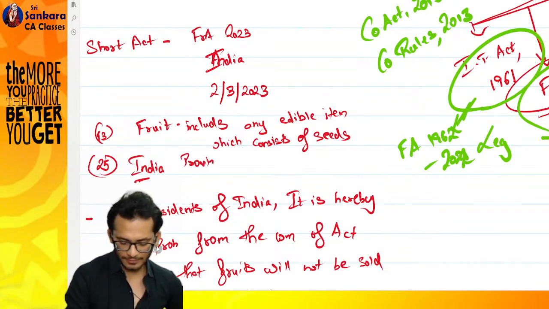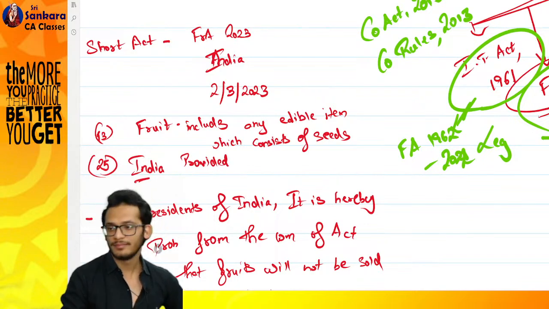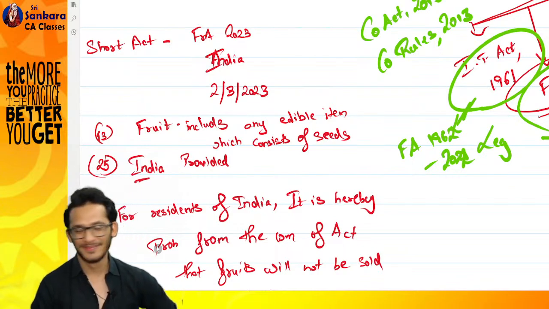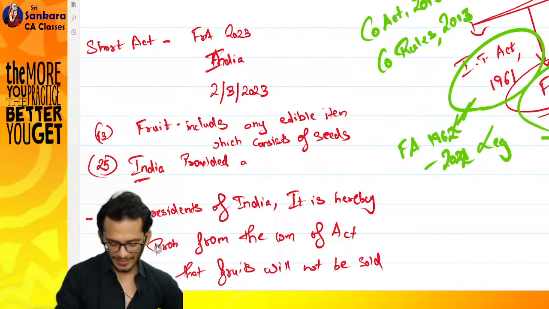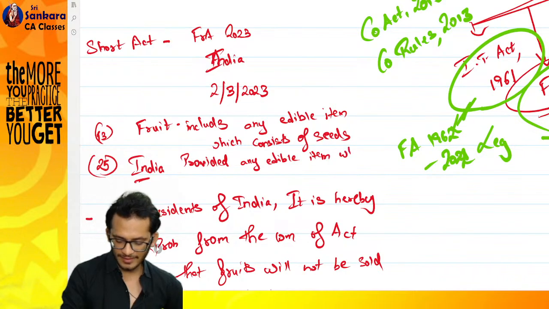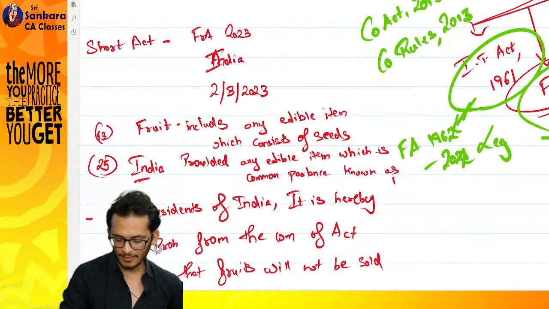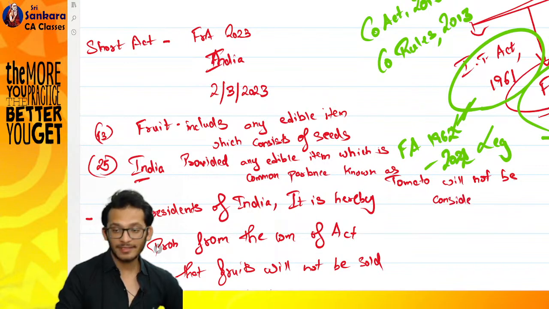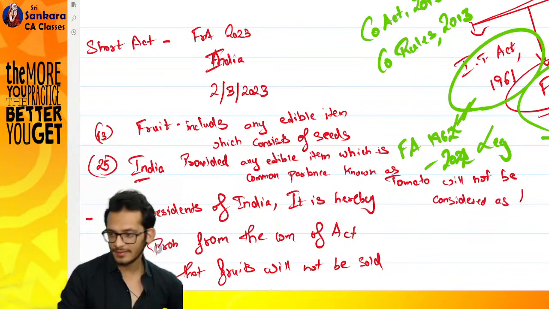Provided any edible item which is in common parlance known as tomato will not be considered as a fruit. Does it make more sense now?